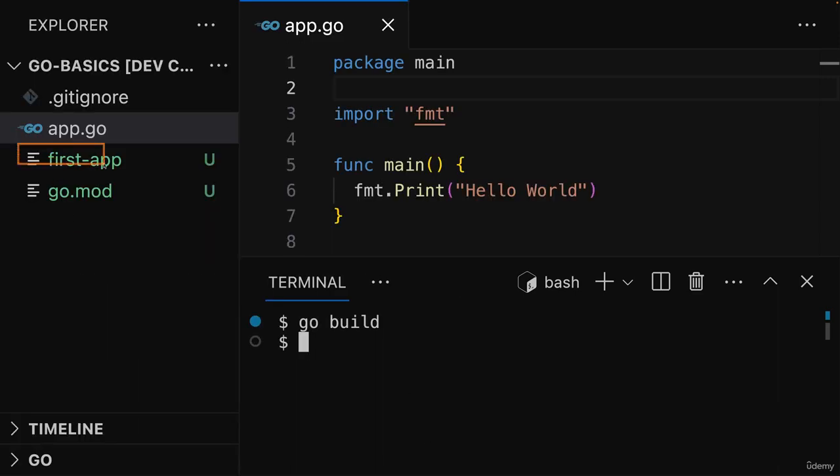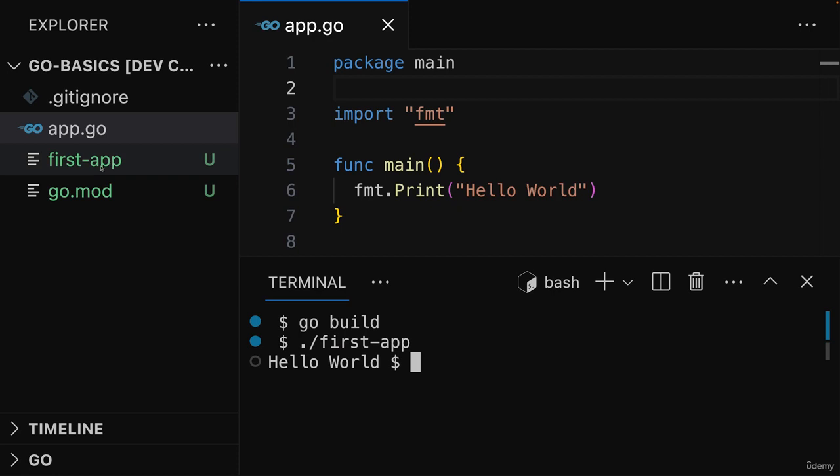And as a result of running this, we're getting this first app thing here. If you run go build on Windows, you'll get a firstapp.exe, an executable file. And you can simply run that file by double-clicking on it. On macOS or Linux, you'll get an executable like this without a file extension, and you can run it from inside the terminal by typing ./ and then the name of that file. And you must be navigated into this folder where this file is. And if you now do that and you hit enter, your Go program executes and you get the same output as we got before when we ran this file with go run.